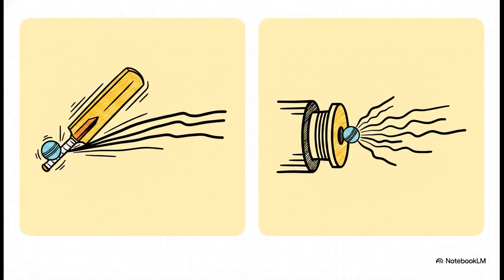If you push a piston to compress a gas, that moving piston acts exactly like the cricket bat. A gas molecule hitting the moving piston will rebound with a higher speed, which means it has a higher kinetic energy. And since we just learned that kinetic energy is temperature, the gas heats up. It takes a really complex thermodynamic concept and turns it into an intuitive physical action.